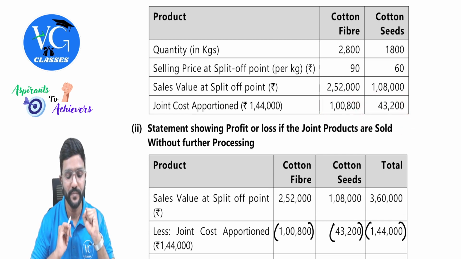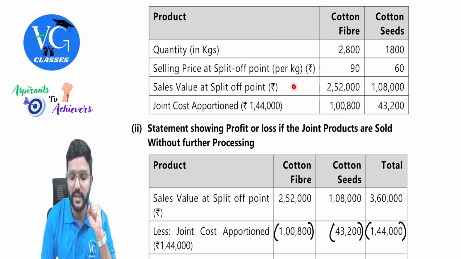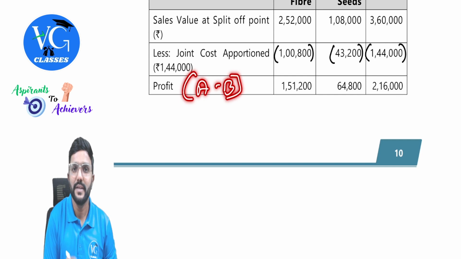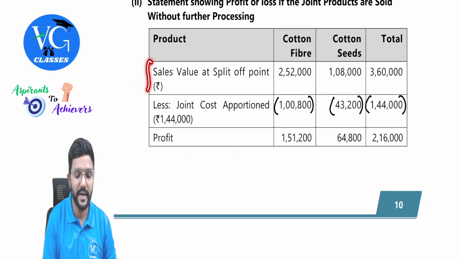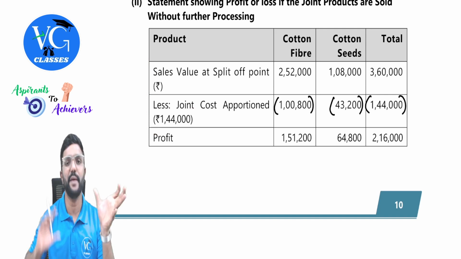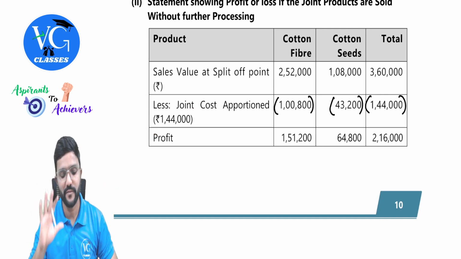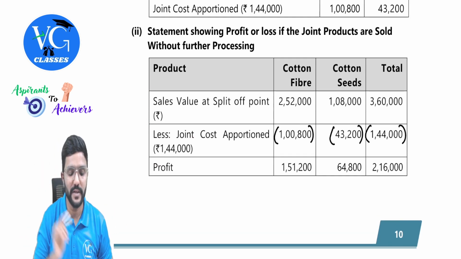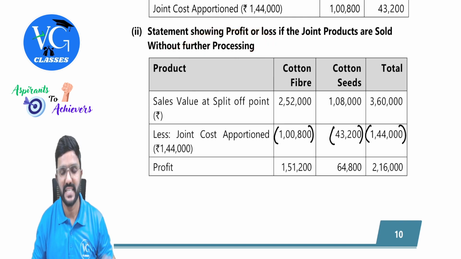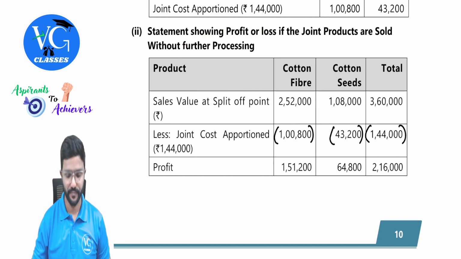Or else what you do, here just give a notation. For example, this is A, this is B. So profit, straight away you calculate A minus B. Correct. Instead of copying the same content again, you guys can do like that. Give a notation and use the equation A minus B. Got it? Here further processing cost should not be considered because we are not further processing the joint products, guys. We are selling it at split off point.